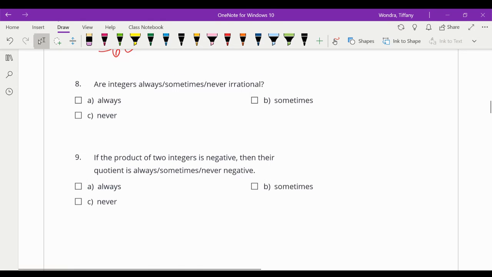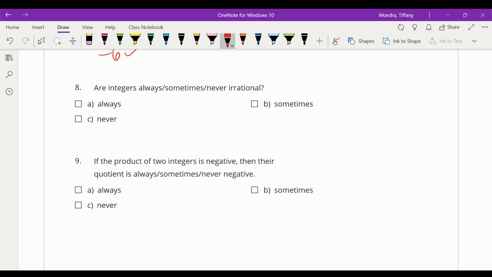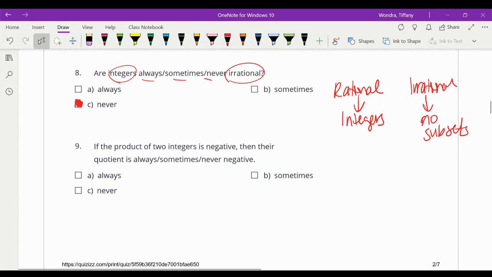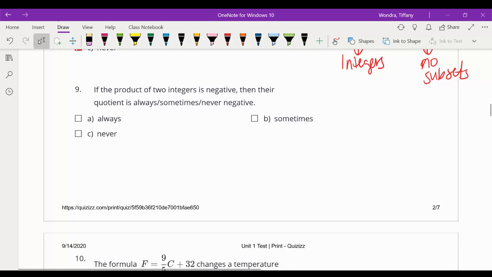Number 8. Are integers always, sometimes, or never irrational? Well, we have rational numbers and we have irrational numbers, and integers are a part of rational. So are integers always, sometimes, or never irrational? Integers are never irrational. There's no subsets under irrational. So an integer is never irrational.